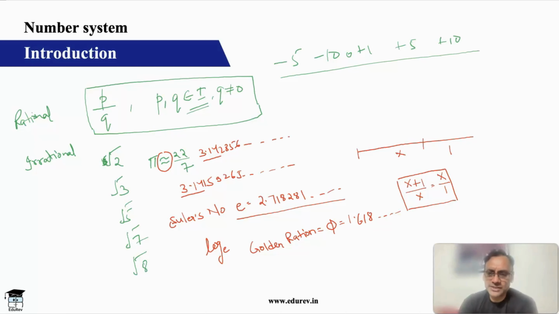If you solve this, it's a quadratic, you will get the positive root as 1 plus root 5 by 2. This is your golden ratio.